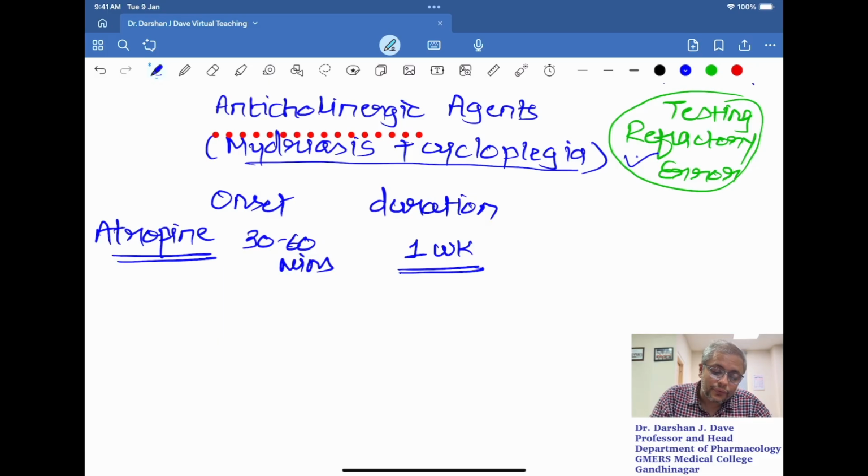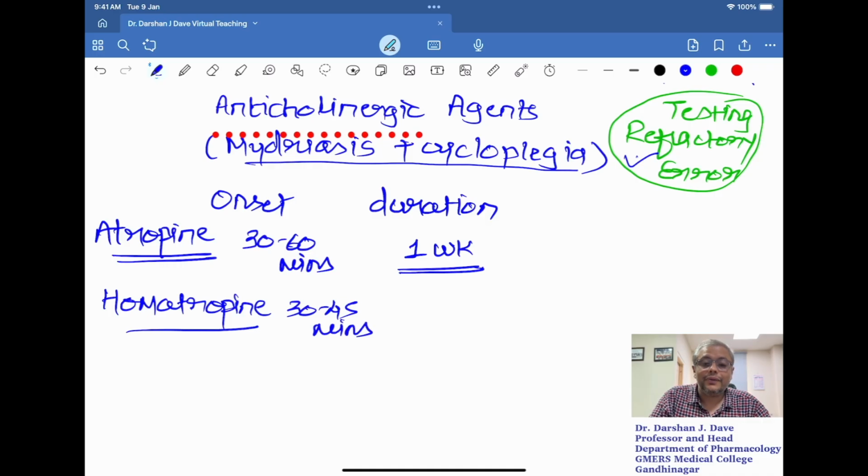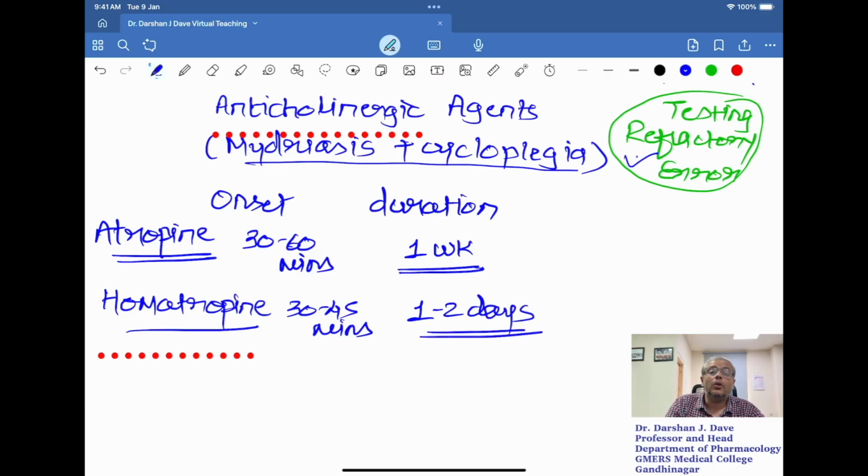Now, which are the other options that we have? After atropine, the next is homatropine. Homatropine is 10 times less potent as compared to atropine. As I have already told, the onset of action is nearly the same, 30 to 45 minutes. But even though it has a shorter duration of action, its action still lasts for 1 to 2 or 1 to 3 days. It is more than 1 day, so this is also not acceptable. Additionally, homatropine is 10 times less potent.